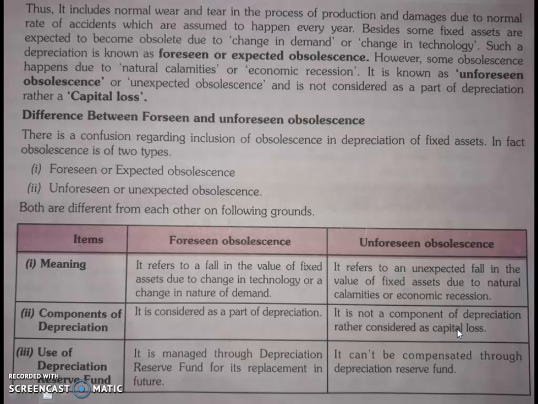Unforeseen obsolescence can't be compensated through the depreciation reserve fund. It cannot be taken into account for refunding, as the factory has been locked, as I told you. So it will not be replaced. It is stopped at an instant. So it can't be replaced or refunded.